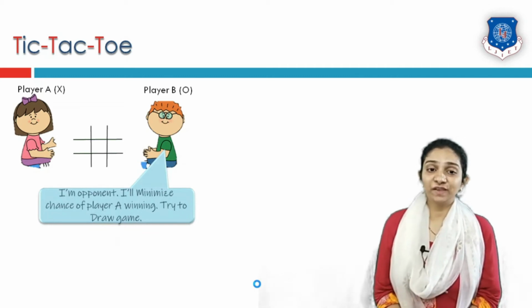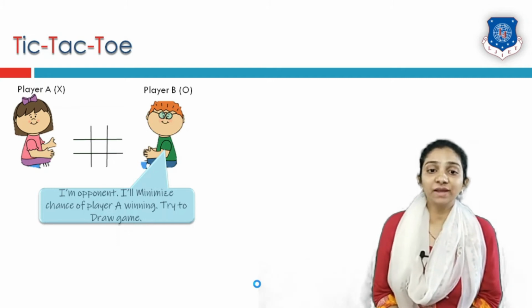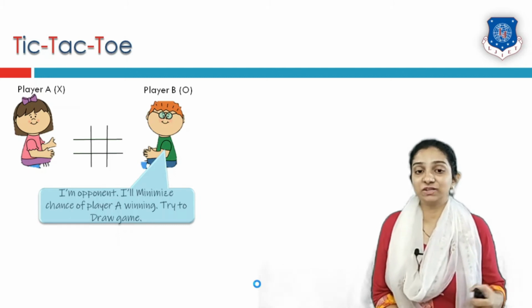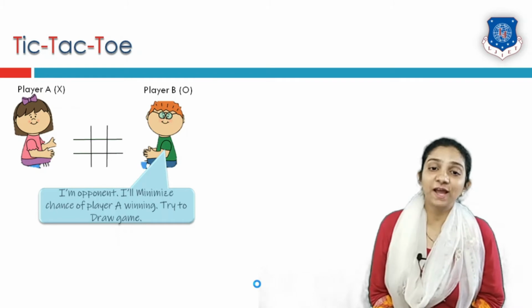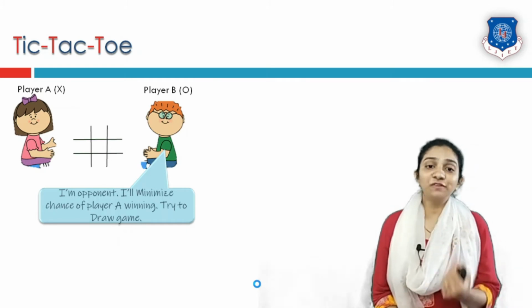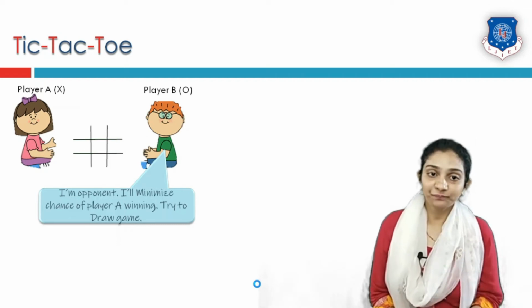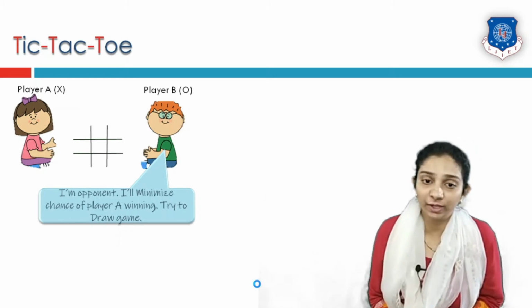This player says I am an opponent, so I will minimize the chance of player A's winning. That means I will try to draw the game. But meanwhile, if I get a chance, I will make my move so that I will win. But my first priority will be to make this game a draw, that means minimize the chance of player A winning.